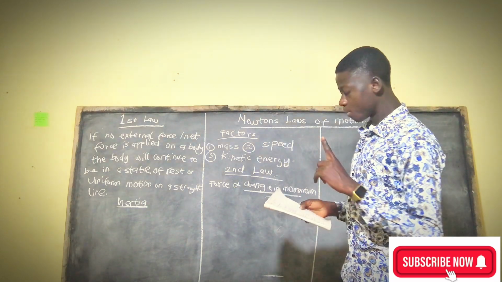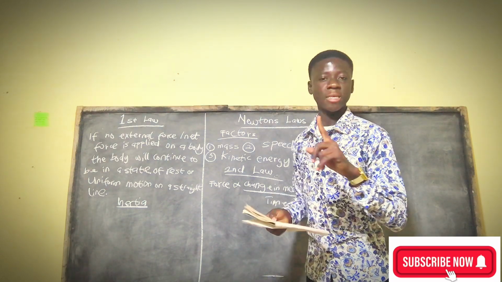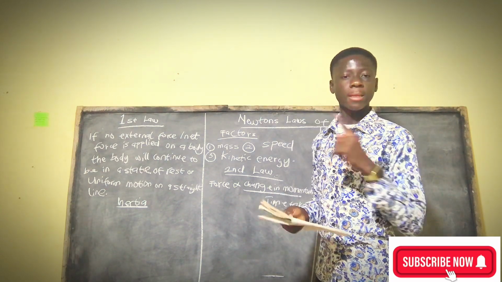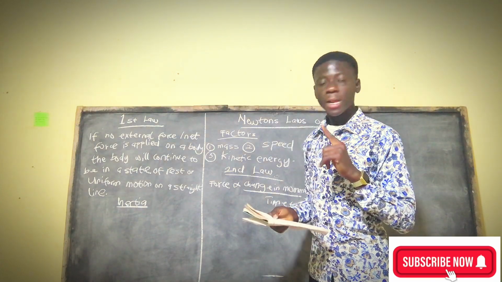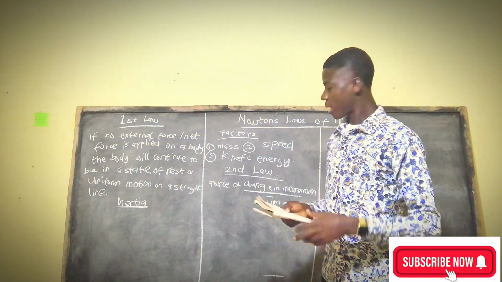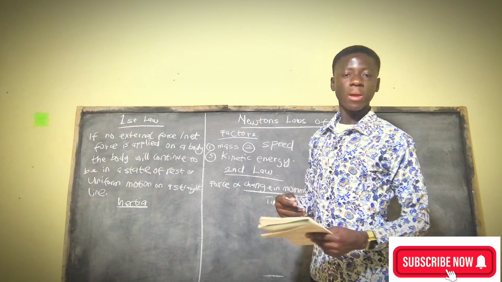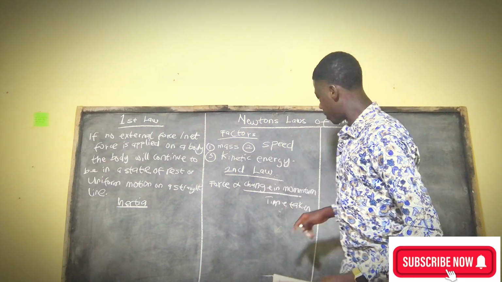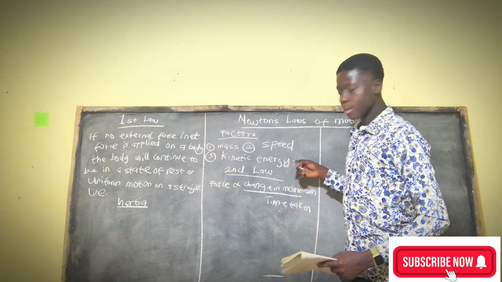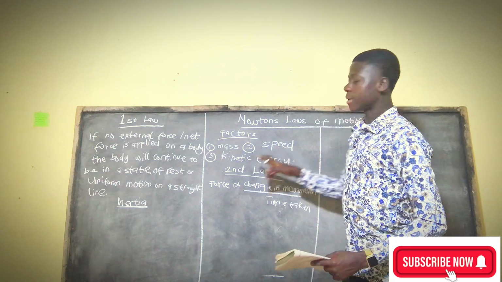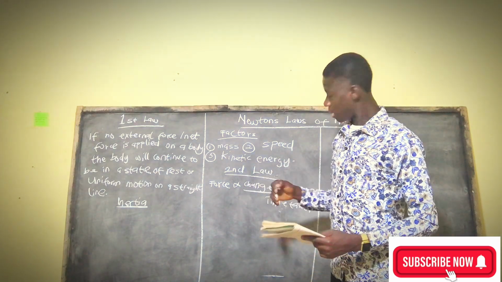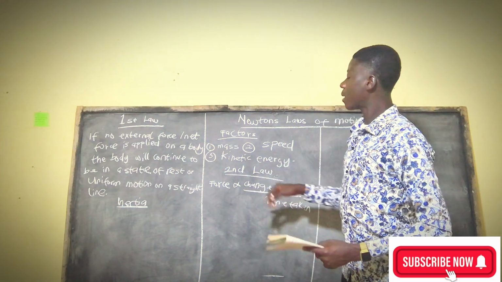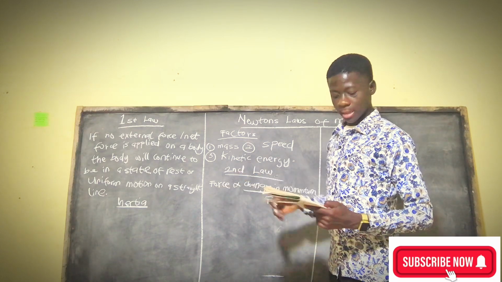And assuming the car moves at a slower pace and hits a stationary wall, the car does not sustain as much damage because the time taken for the car to stop has been extended. That means the higher the time taken, the lower the damage sustained. But the smaller the time taken, the higher the damage sustained.